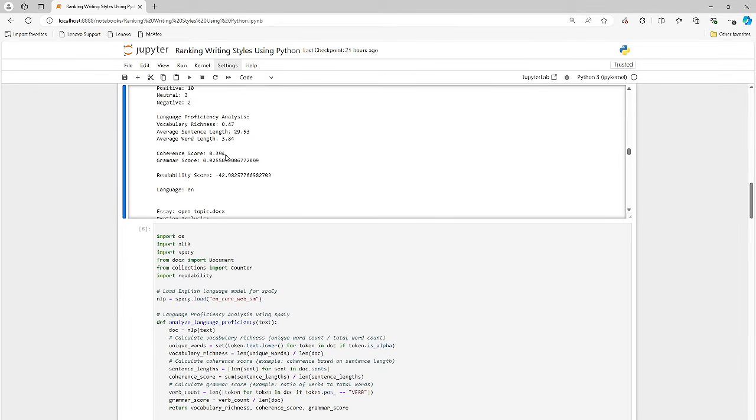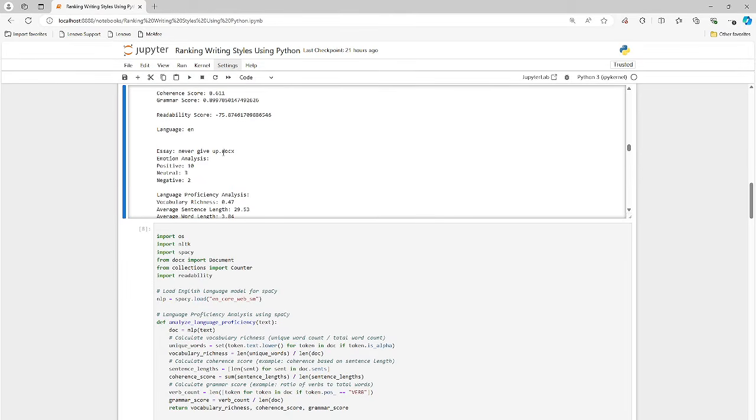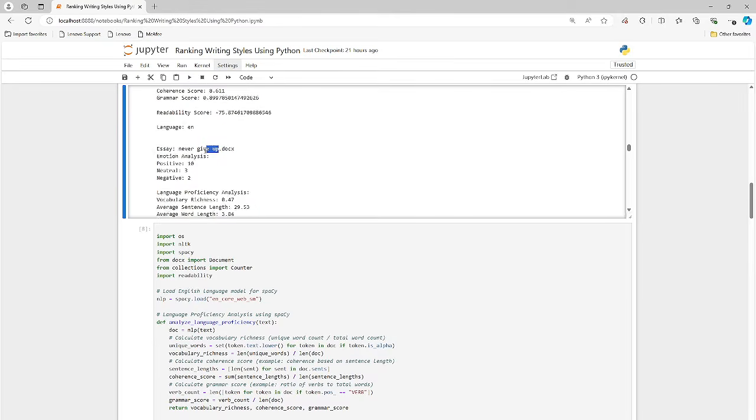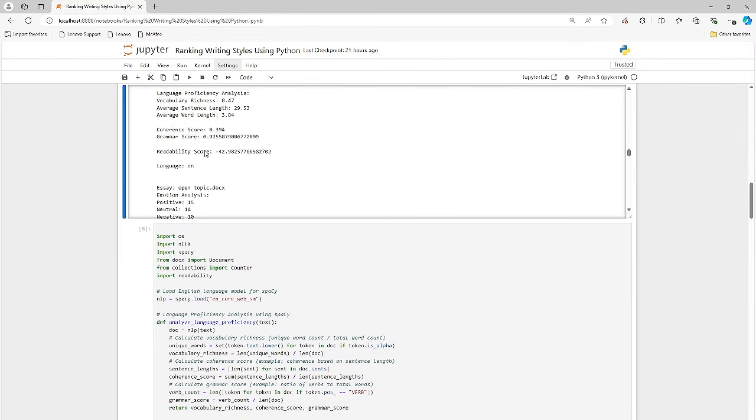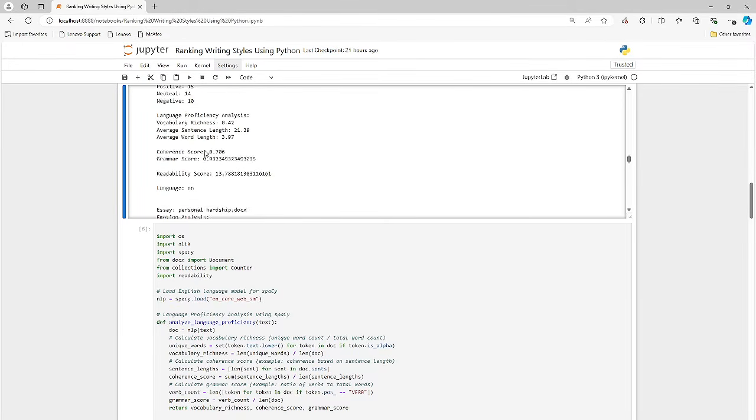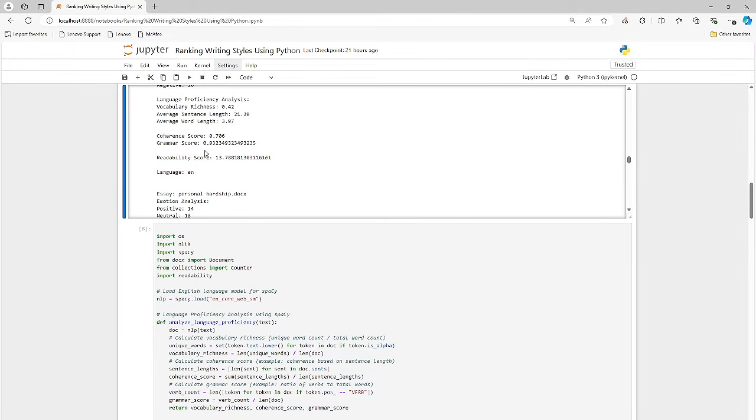Again, you have the ID of the person, or the essay name: Never Give Up. That's positive. And this is a guy, because these are fraternity brothers. Overall positive 10, neutral 3, a little bit negative. Not sure why, but we can open that document and read it. Grammar score 0.92 and readability 0.42. So all of these are coming back pretty positive. These are pretty good. If I was doing this, I would set up more of a filter.